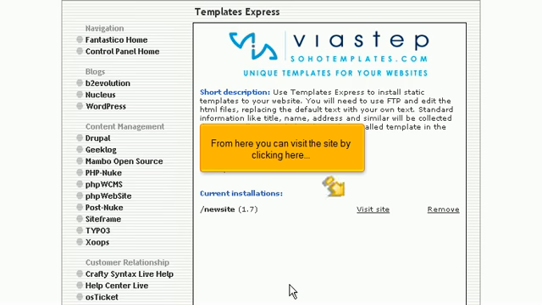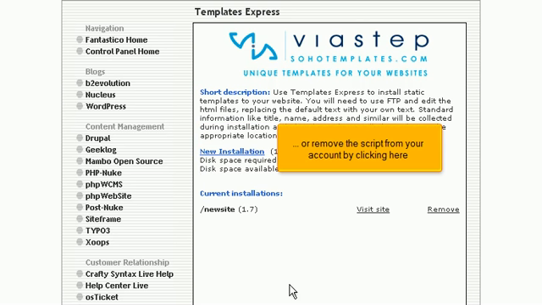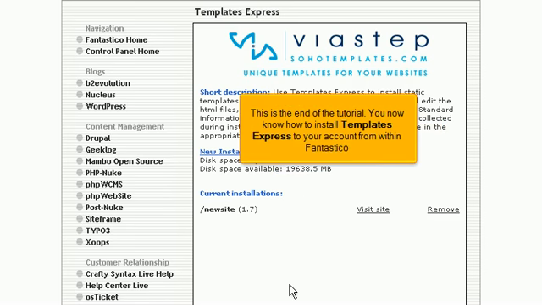From here you can visit the site by clicking here, or remove the script from your account by clicking here. This is the end of the tutorial. You now know how to install TemplateExpress to your account from within Fantastico.